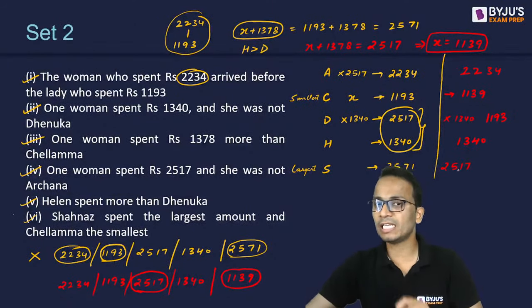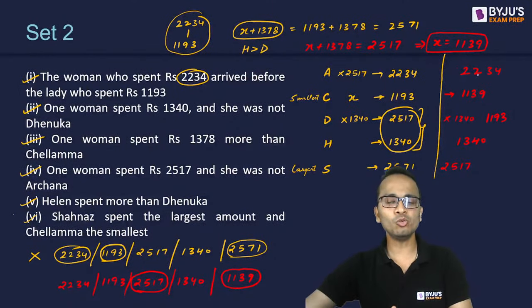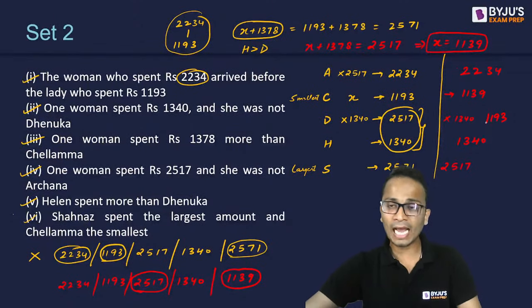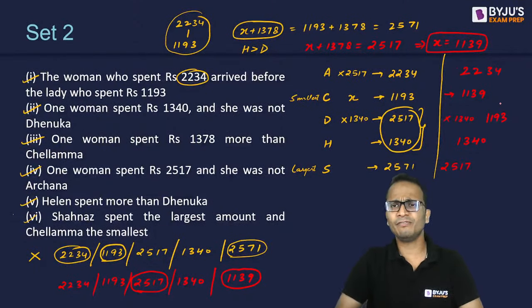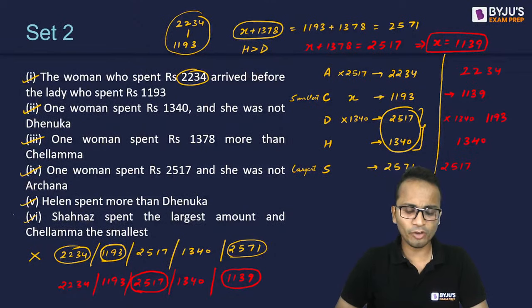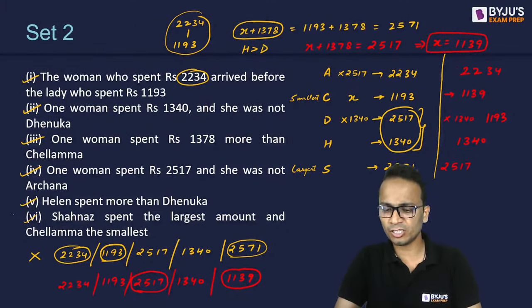Shanaz has spent the largest amount. Chelamma has spent the lowest amount, and the woman who has spent 2234 has arrived before the woman who has spent 1193. The conditions are met, and this is the final arrangement that I have written with red color. So Disha has written her answer: 2234, 1139, 1193, 1340, and 2517.